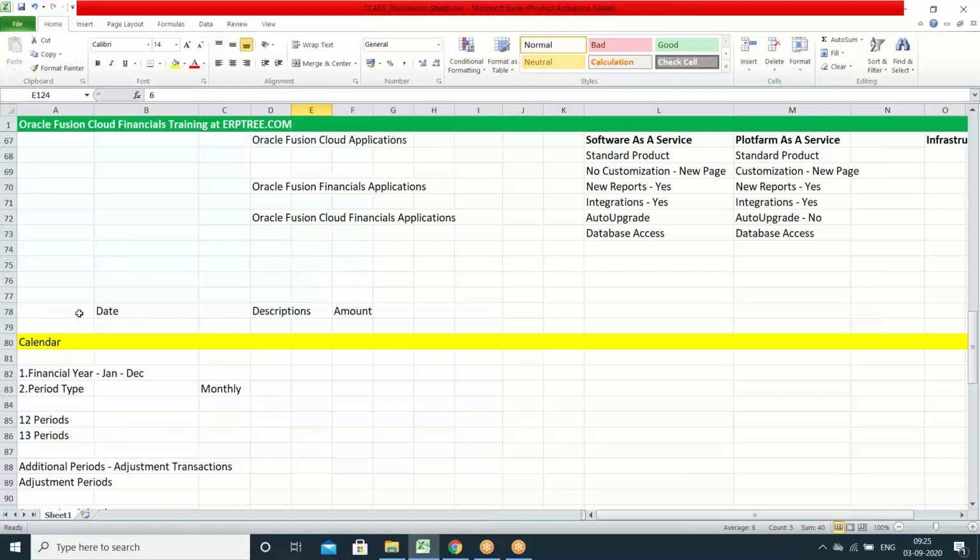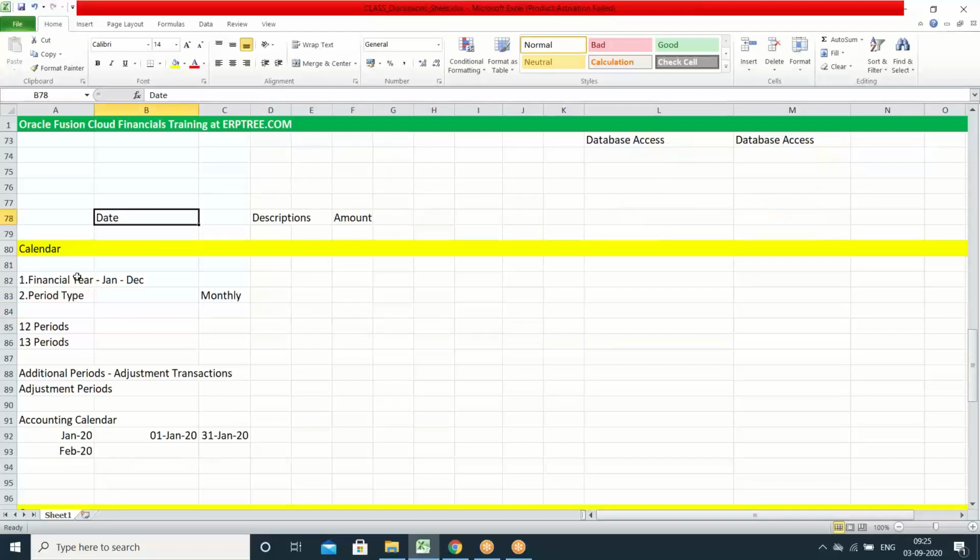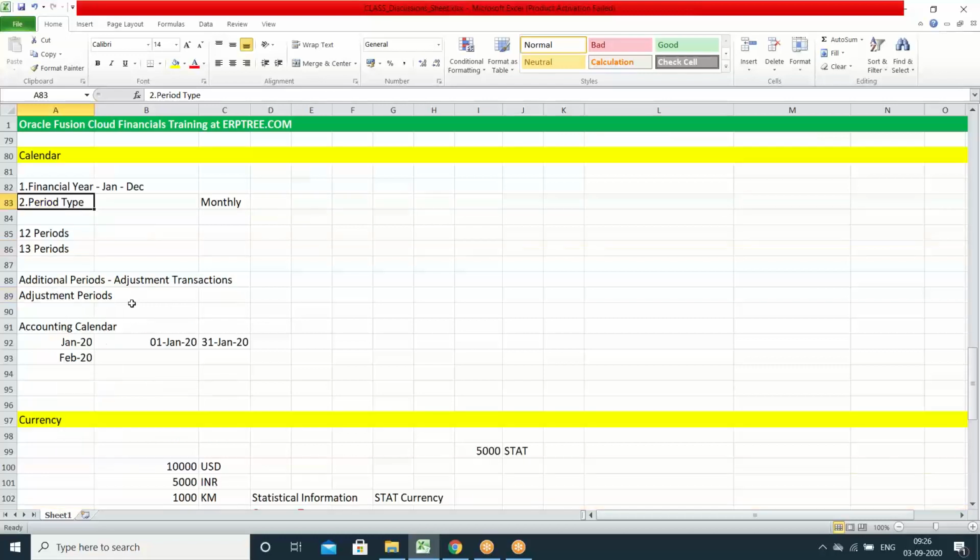To create the transaction, we have to capture the date, description and amount. To capture the date, we have to create the calendar in the system. When you are creating the calendar, it is important that we know the financial year for that country. Based on the country's financial year, we have to create the calendar. And the period type is also important. When you are creating the accounting calendar, you should know which period type to use, ideally monthly only. And when you choose monthly periods, we can create 12 periods.